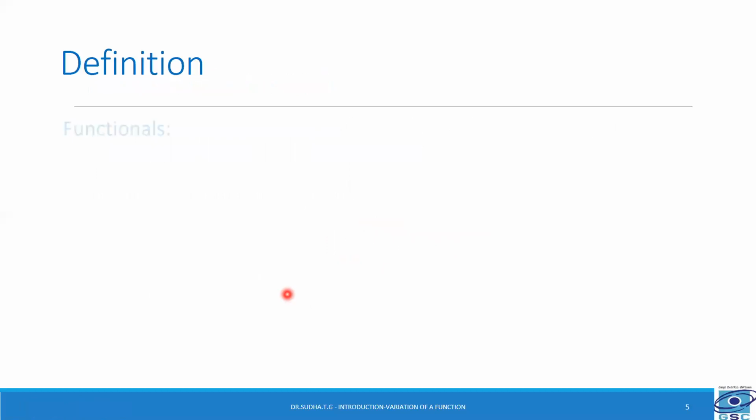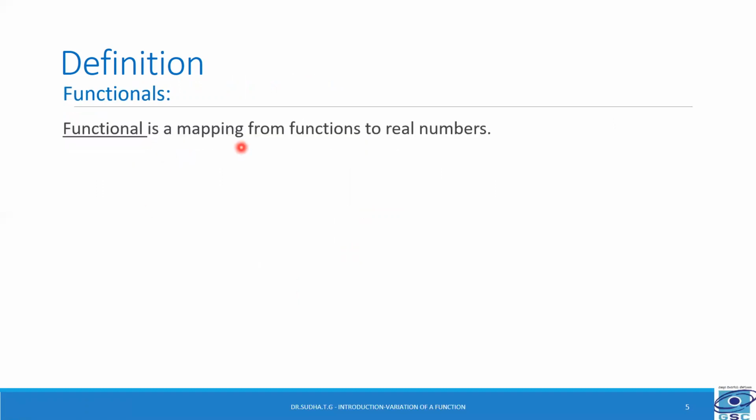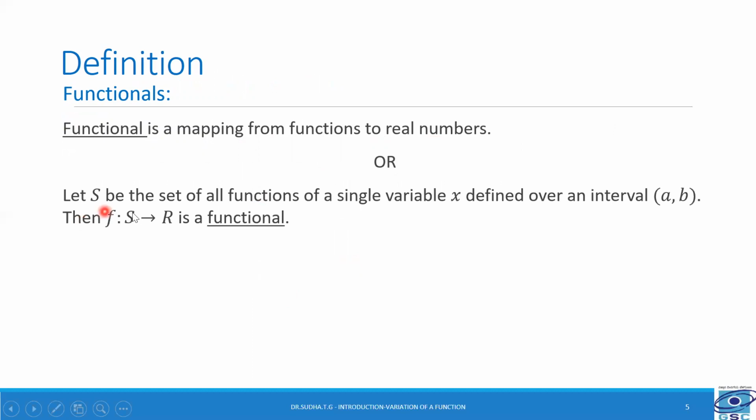Let us begin with the definition of functionals. A functional is a mapping from functions to real numbers. Or we can also state that as: let S be the set of all functions of single variable x. That is, the set S contains all functions of single variable x defined over an interval a comma b. Then f from S to R, the set of all reals, is a functional.